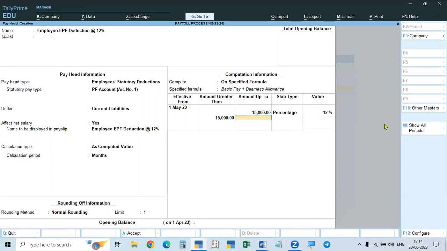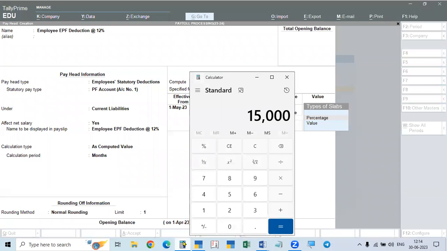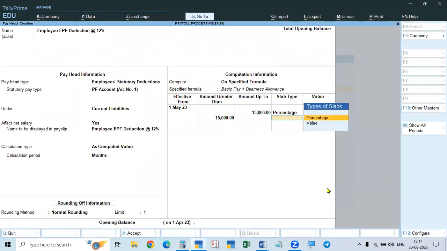And above 15,000 rupees, what is the amount? So limit is 15,000. 12% of 15,000 is 1,800. So if our salary is maximum 15,000, the maximum deduction will be up to 15,000 only. That is 1,800. So if the salary is more than 15,000, that will not be deducted as percentage. It will be deducted as the maximum amount, 1,800. So take value 1,800.